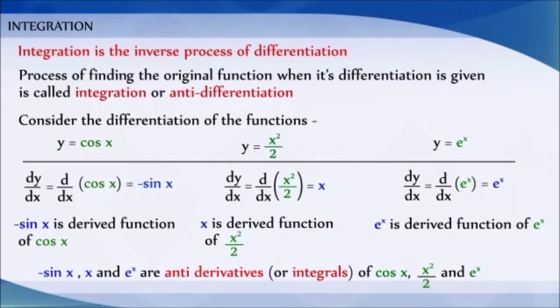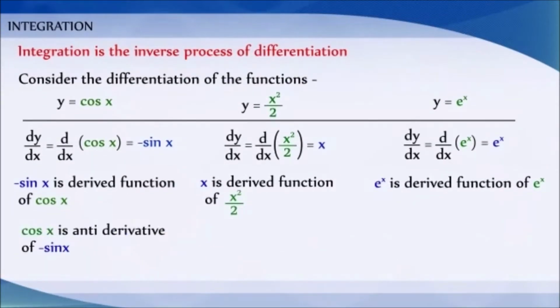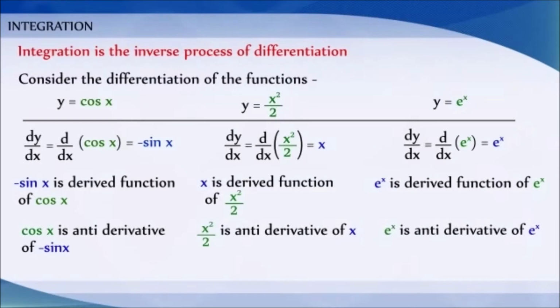Or we say that cos x is the antiderivative of minus sin x, x square by 2 is the antiderivative of x and e power x is the antiderivative of e power x.